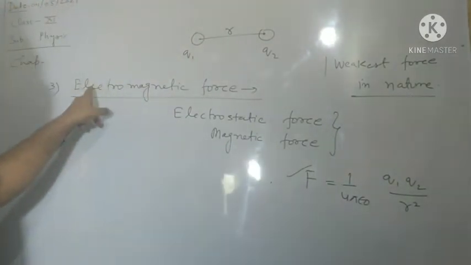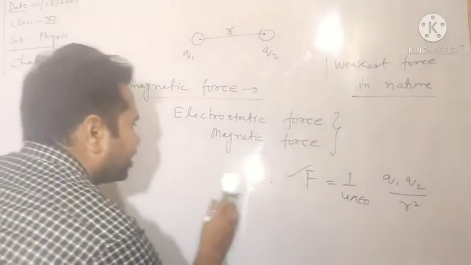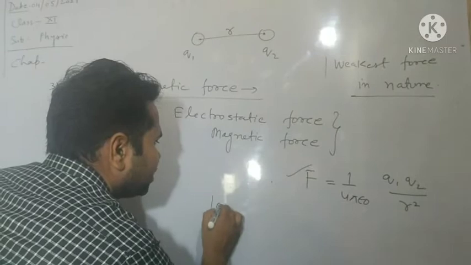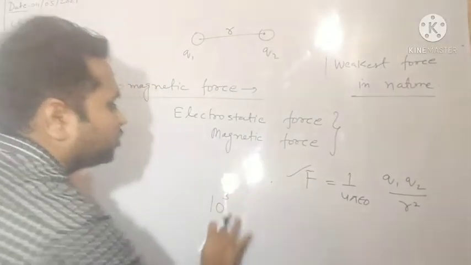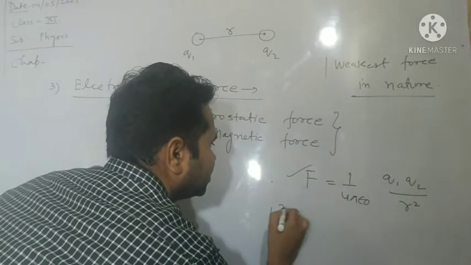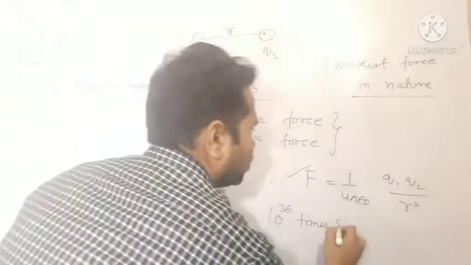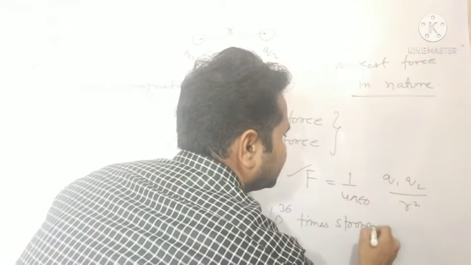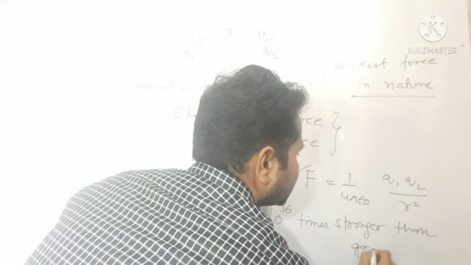are called electromagnetic force. And this electromagnetic force is near about 10 power 35 times. Yeah, in some book it is given 36. 10 power 36 times stronger than gravitational force.